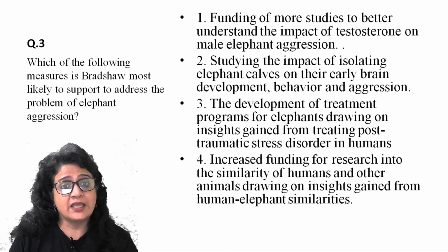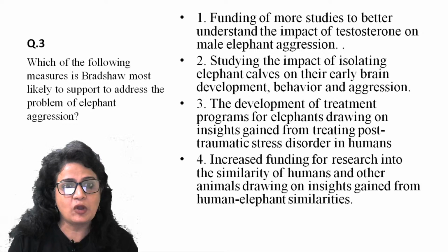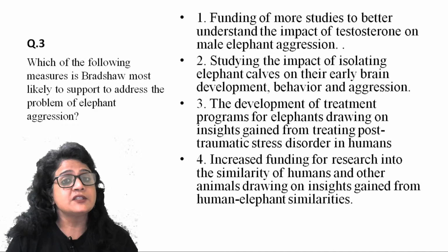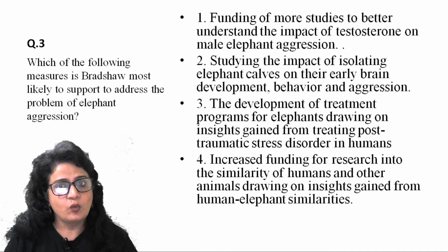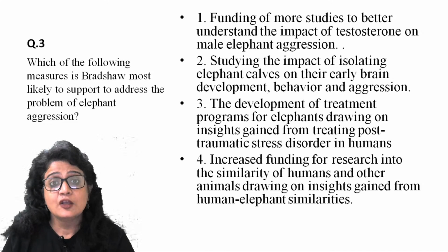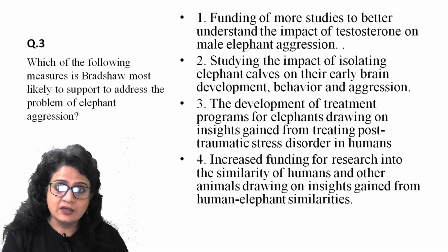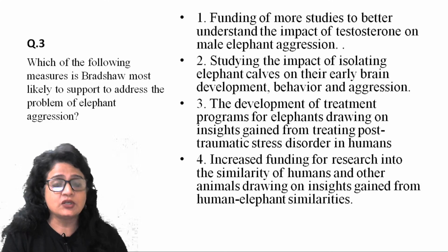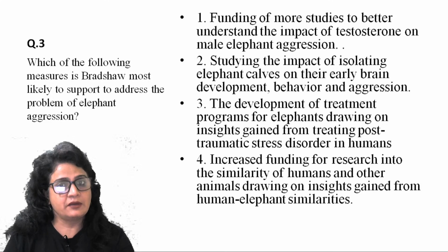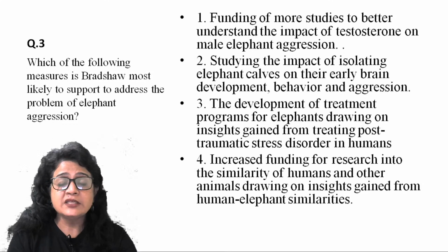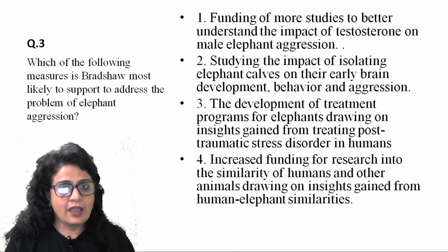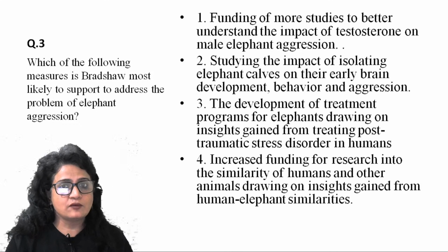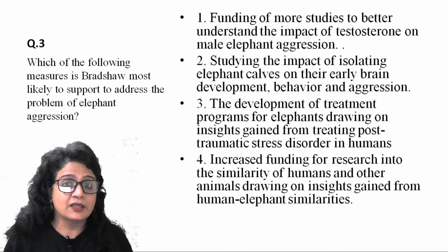If she has to say anything about addressing the problem of elephant aggression, which has not been stated in the paragraph, what would her opinion be? So, application: what you have understood from the passage, now apply it in different circumstances, right? As I have been saying, these questions have been coming in CAT now. One of the questions out of 5 or 4 will test your application.